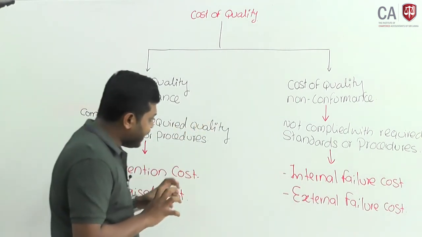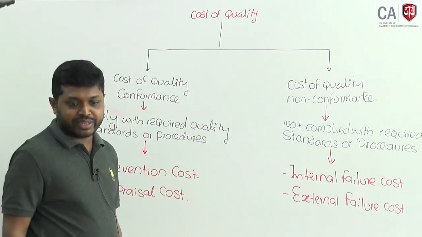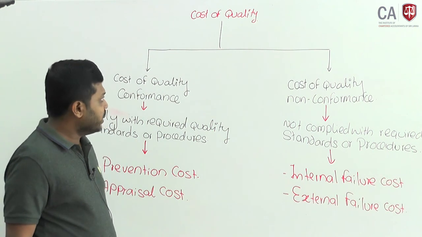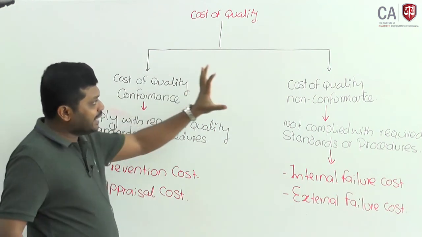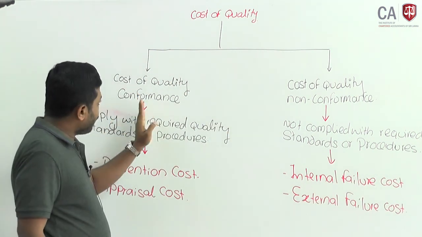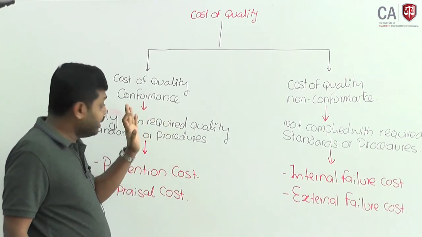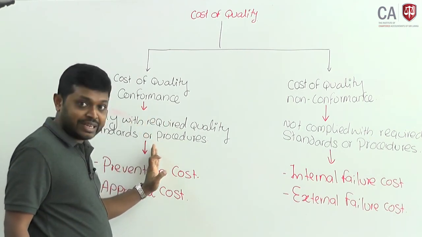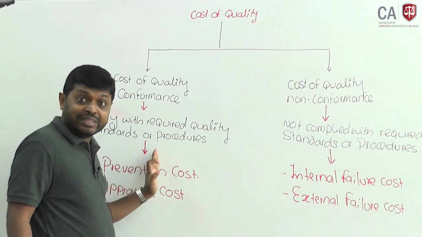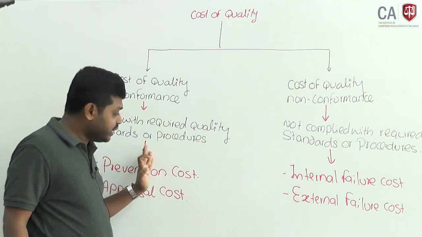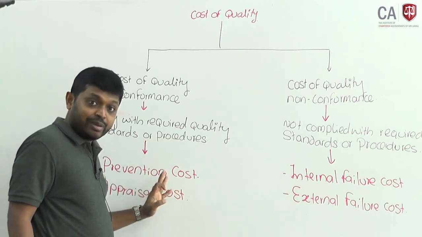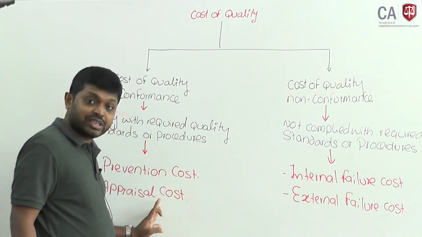Now, I will explain one by one and I will give examples. Therefore, there are two types of cost of quality. Cost of quality conformance means complying with required quality standards. When we comply with required quality standards and procedures, there will be two types of cost: prevention cost and appraisal cost.